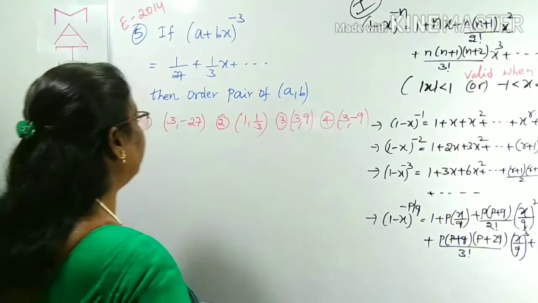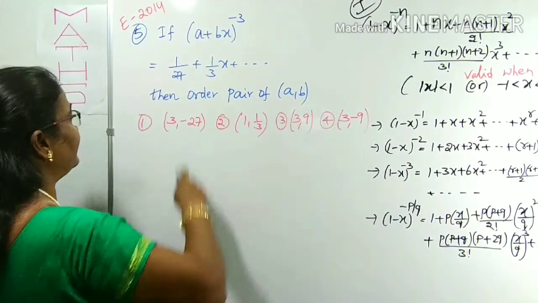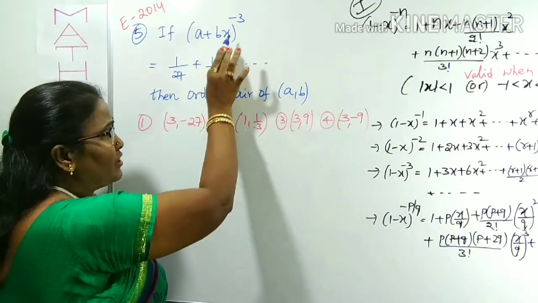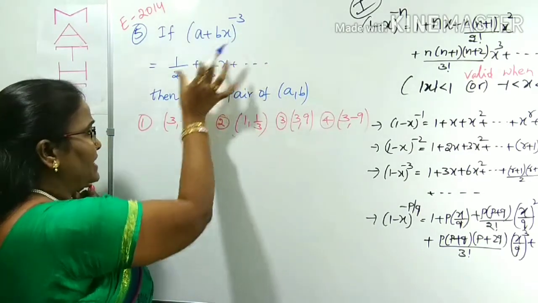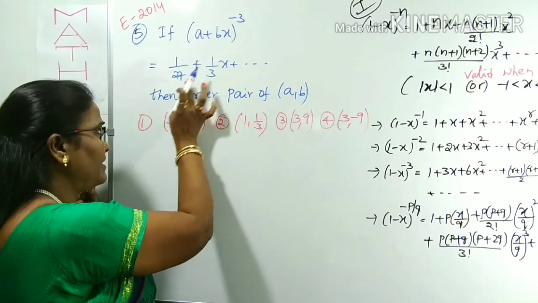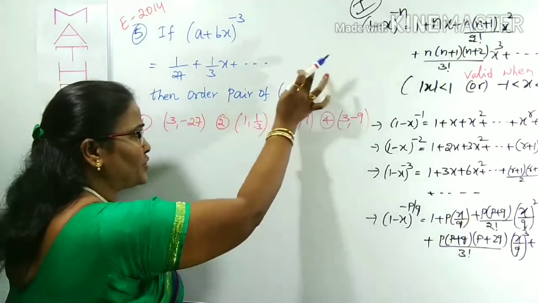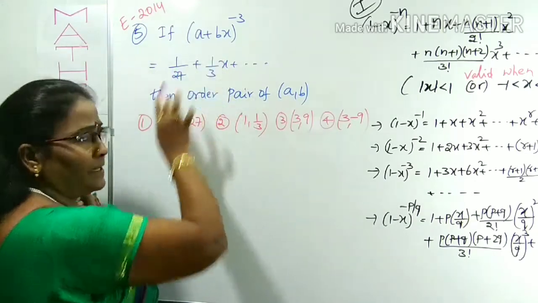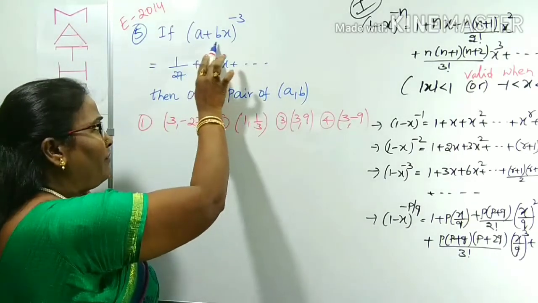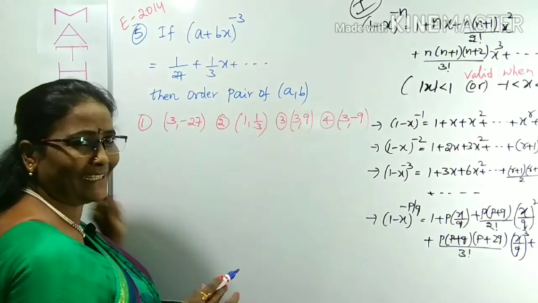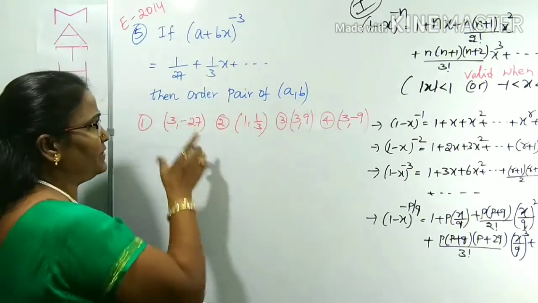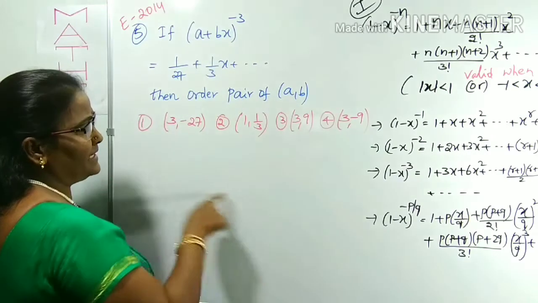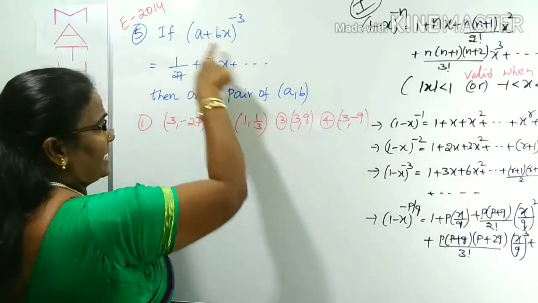Clear? Question number 5, which is given in EAMCET 2014. In this question, an expansion of a plus bx whole power minus 3 is given in the form of 1 by 27 plus 1 by 3 of x plus so on. In this equation there will be a and b values. He is asking for the ordered pair of a, b, which means you have to find the a and b values indirectly. To find the a and b values, what does this form tell me? It is in the form of a plus bx, but in this expansion there is no a in the first term.